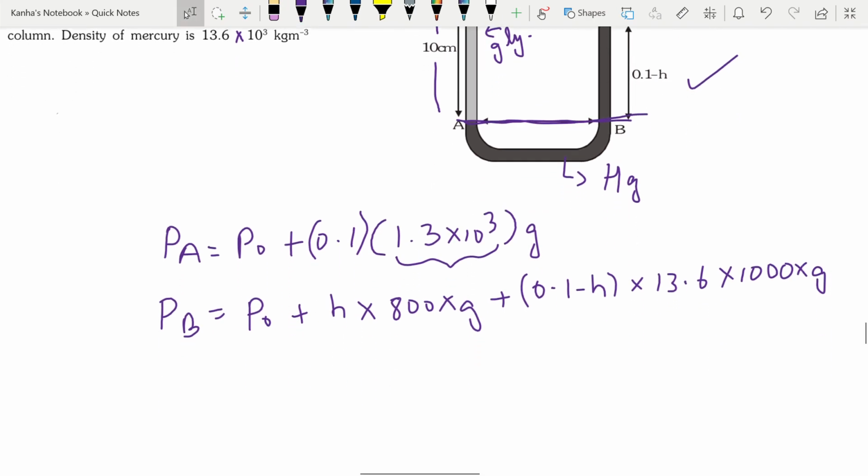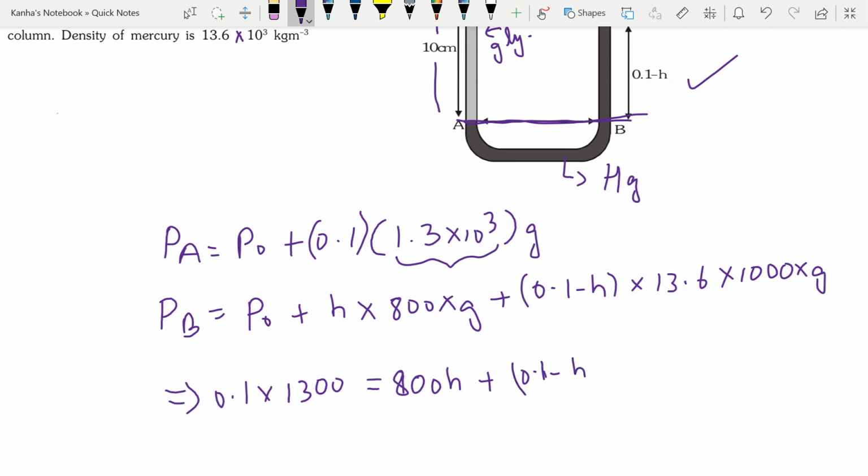Now because pressure at A is equal to pressure at B, I can easily write that 0.1 into 1300 is equal to 800H plus 0.1 minus H into 13600. This reduces my value of H to 0.096 meter or 9.6 centimeter.